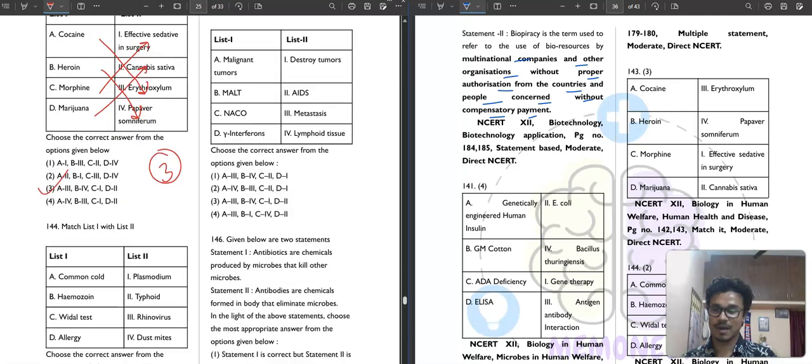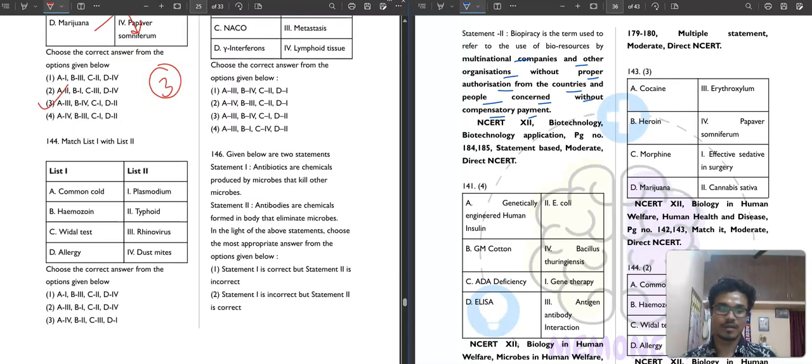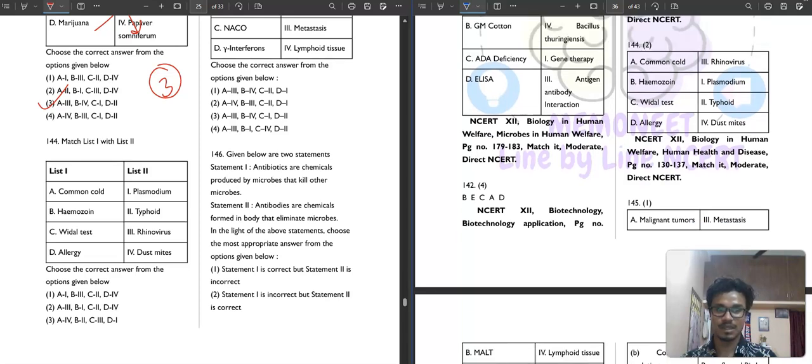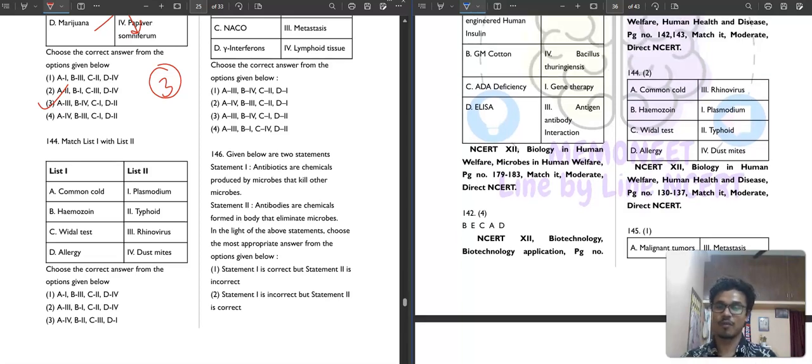Then moving to the next part, question number 144. It is saying common cold. Common cold is caused by rhinovirus. Almost 99% of us get a common cold once in our life. So the causative virus is rhinovirus. And hemozoin is a toxin, you know, it is Plasmodium, malaria. Widal test, obviously you know, is used in typhoid. Allergy is dust mites. So correct answer for this question will be option number 2nd.